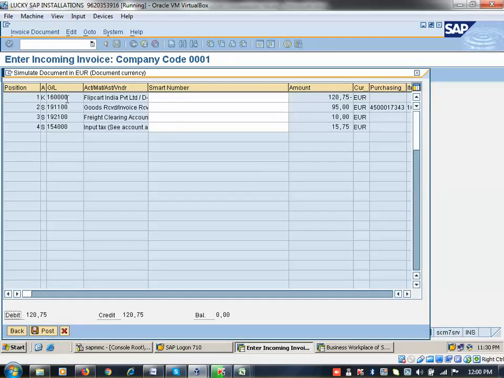Okay, you see now this is the vendor, including tax, including freight. We need to make the payment to vendor. Correct. So now here, this is the product cost. $95 is the product cost. This is the freight charge. This is the tax. When we are making payment, we have to pay 120.75. So product cost is $95. $10 is handling charges. Tax is additional government payment. Without making payment to the government as tax, you cannot procure any product.